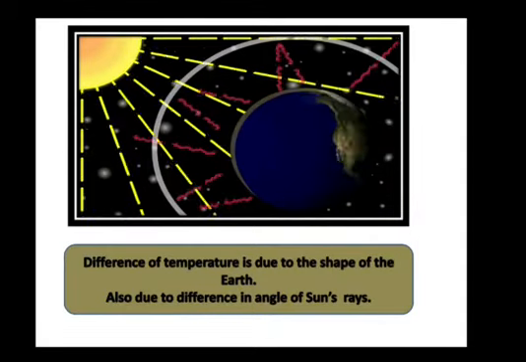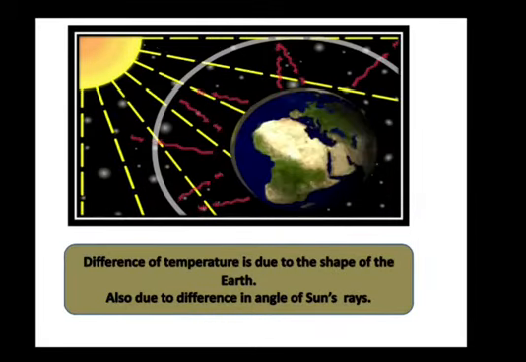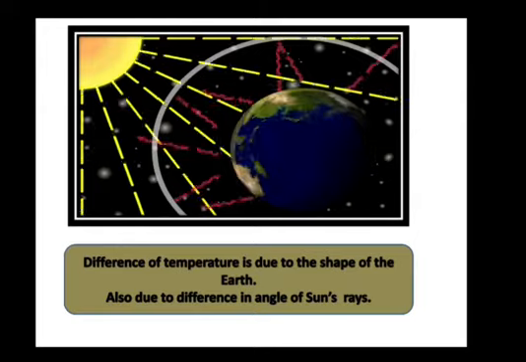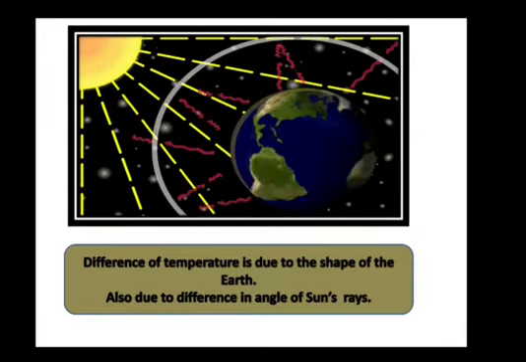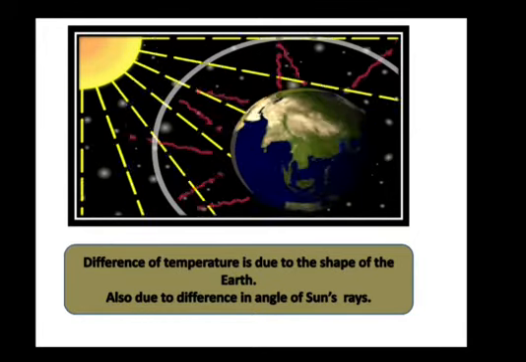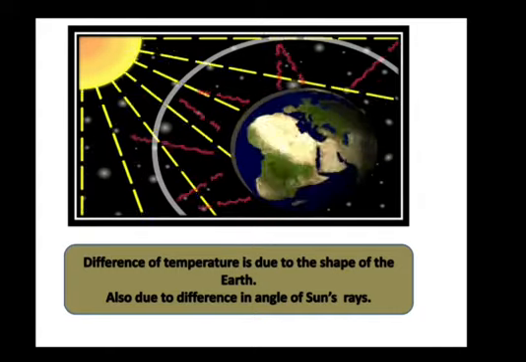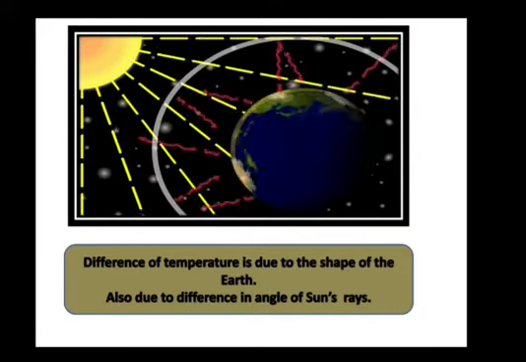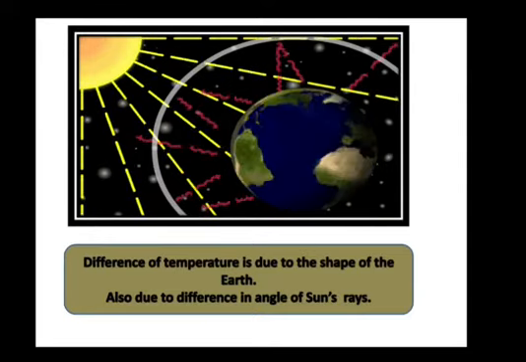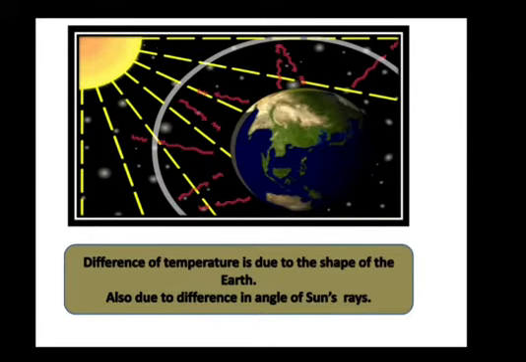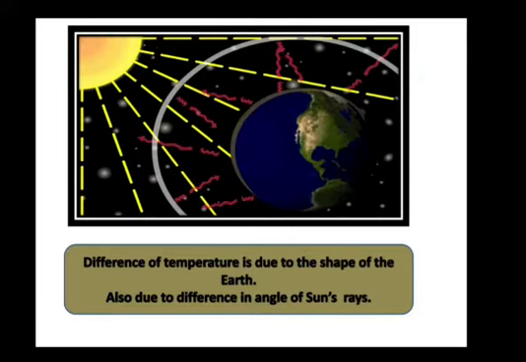The amount of heat received by the surface of the earth depends on the angle at which the rays of the sun fall on that surface. The difference of temperatures is due to the shape of the earth as well as the difference in the angle of sun's rays as they reach the surface of the earth.